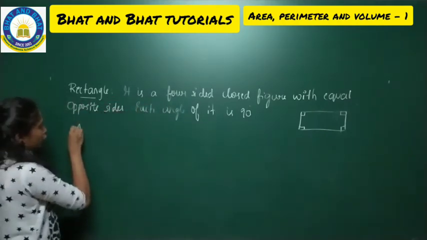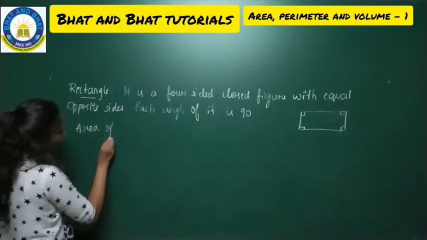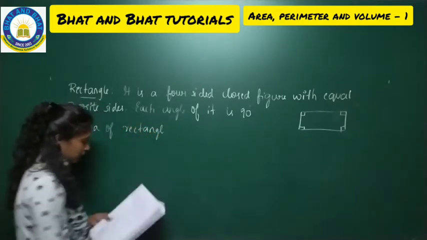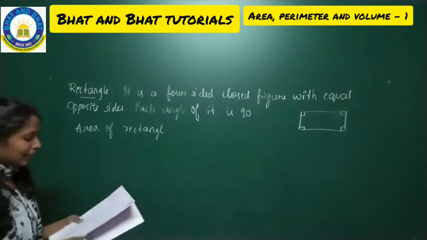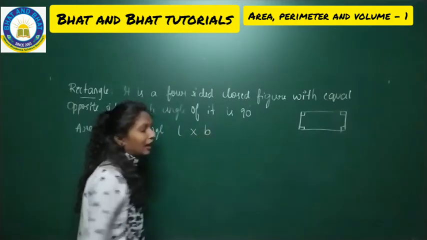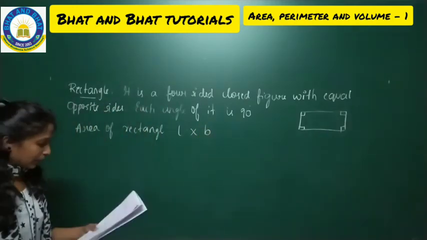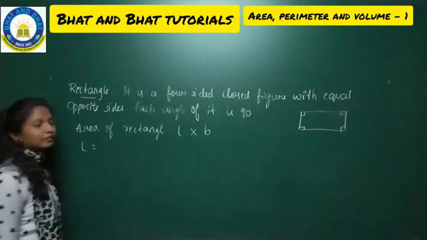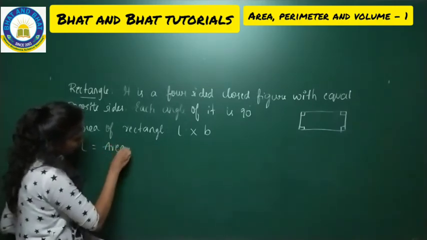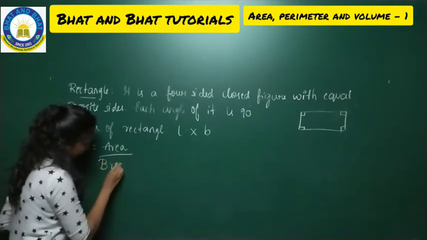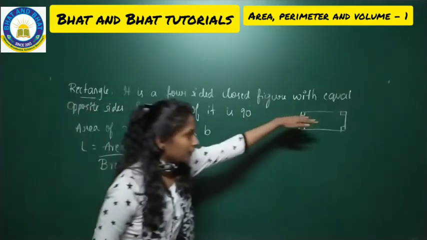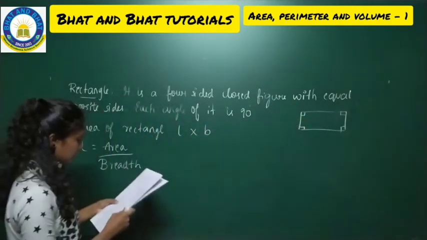To find the area of a rectangle, we use the formula L into B, that is length into breadth. L is the length, B is the breadth. To find L, that is the length, we use the formula area divided by breadth. Whatever the area given in the question and the breadth, we'll take into consideration.